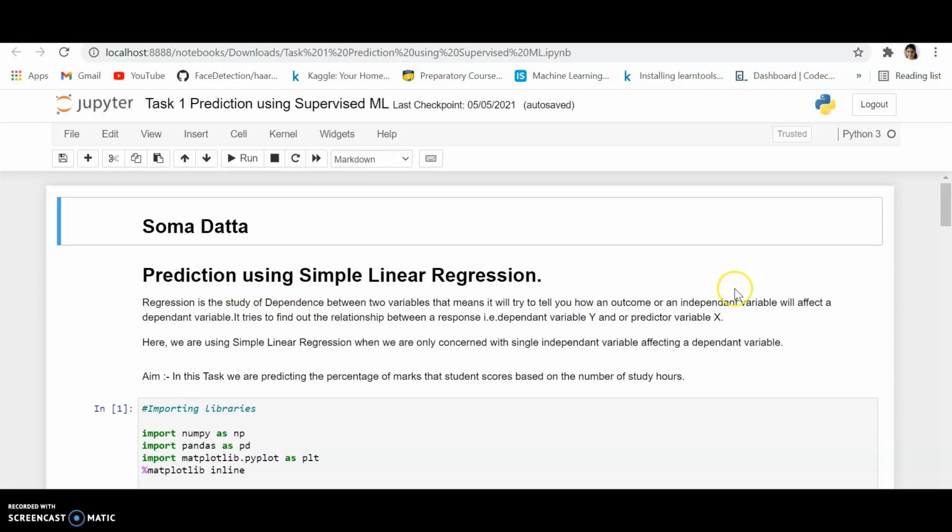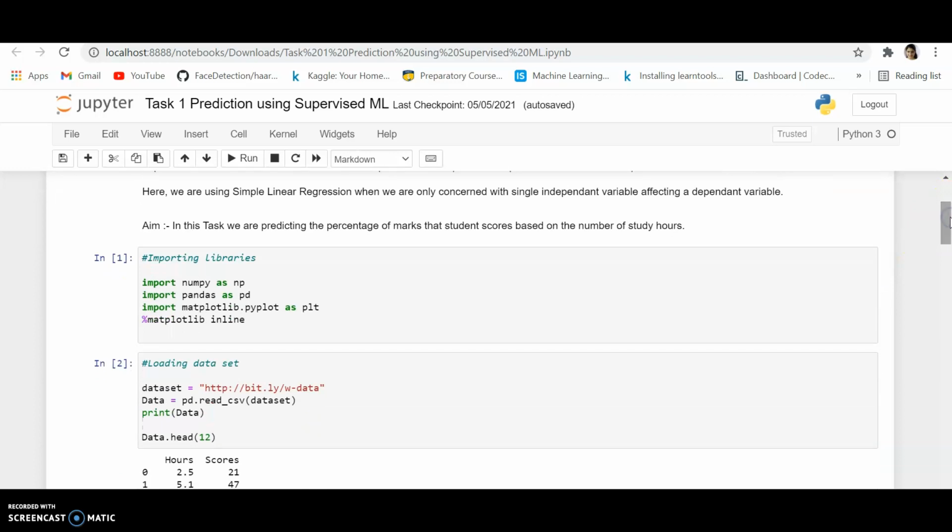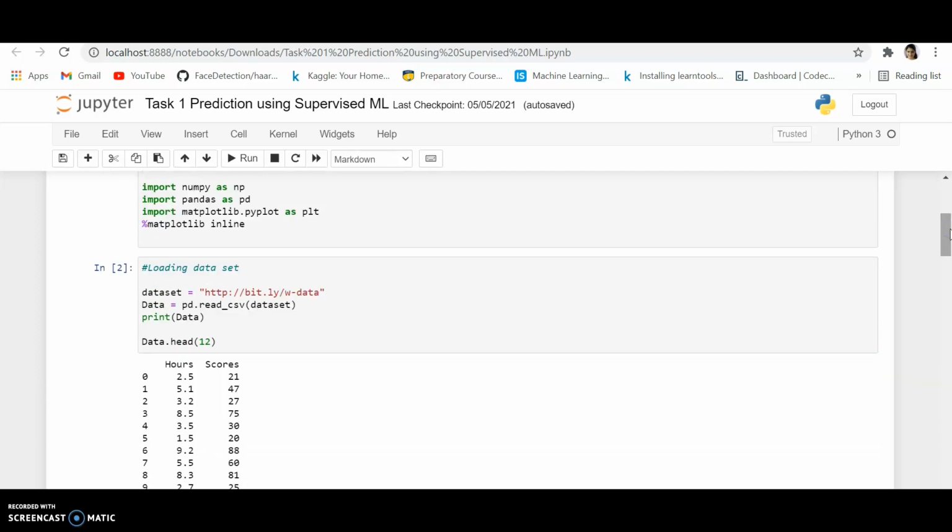So we have already been provided the data from the Sparks Foundation. So we need to import the required libraries, which are NumPy, Pandas and Matplotlib. Now loading the data set, I imported NumPy and Pandas, and for plotting I imported Matplotlib. So next I am passing the provided link to read_csv, which is giving back a data frame which is stored in my data.